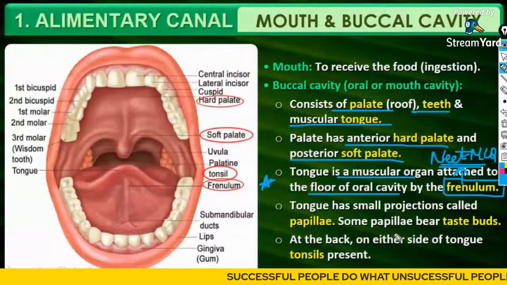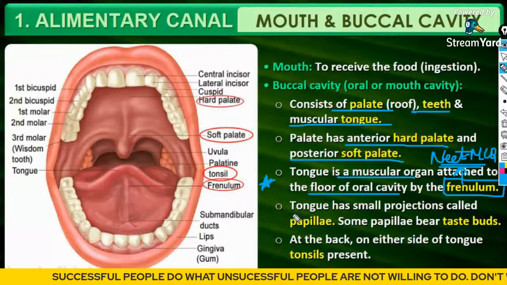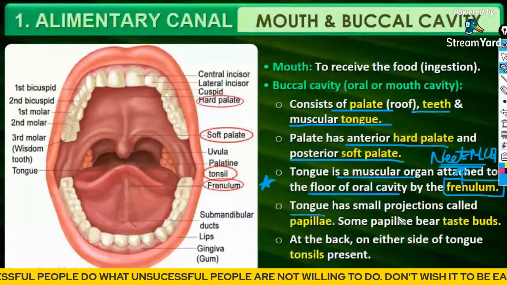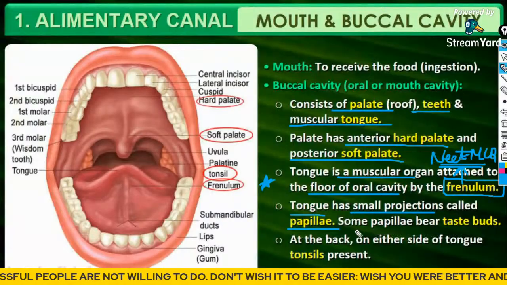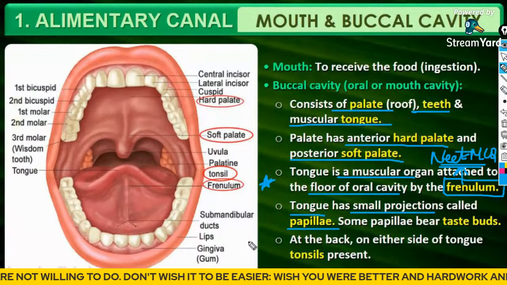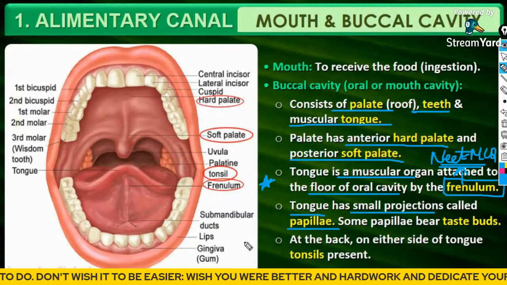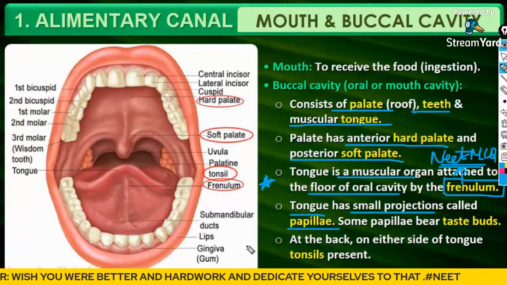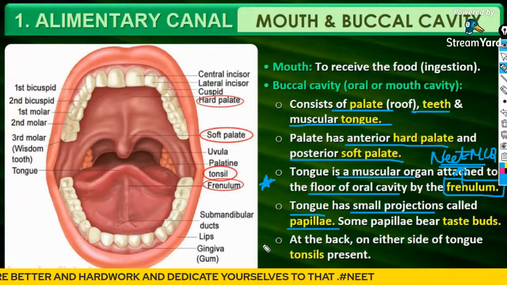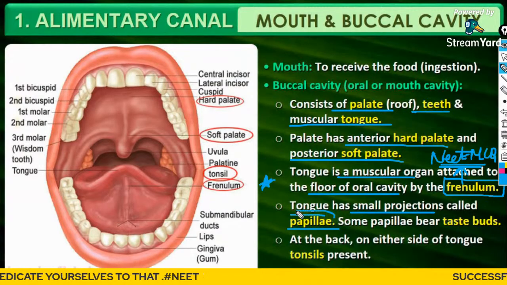Like we have discussed in the last class, the tongue has small projections called papillae. In the last class we studied different types of papillae: fungiform, filiform, circumvallate, foliate. But in your NCERT it has been mentioned that the tongue has small projections called the papillae.